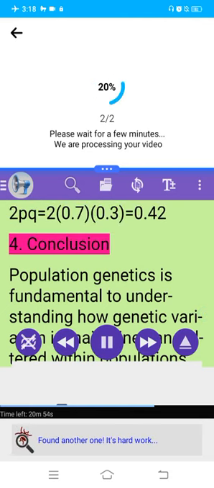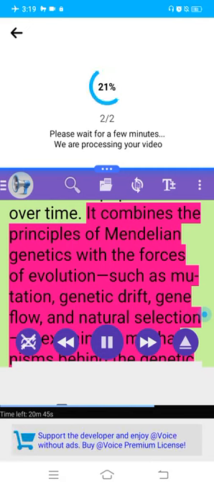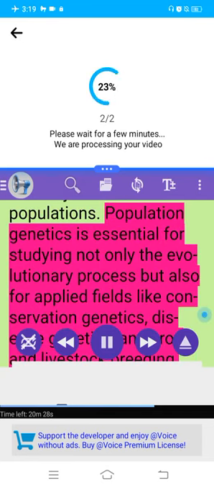4. Conclusion. Population genetics is fundamental to understanding how genetic variation is maintained and altered within populations over time. It combines the principles of Mendelian genetics with the forces of evolution, such as mutation, genetic drift, gene flow, and natural selection, to explain the mechanisms behind the genetic diversity and evolution of populations. Population genetics is essential for studying not only the evolutionary process but also for applied fields like conservation genetics, disease genetics, and crop and livestock breeding.